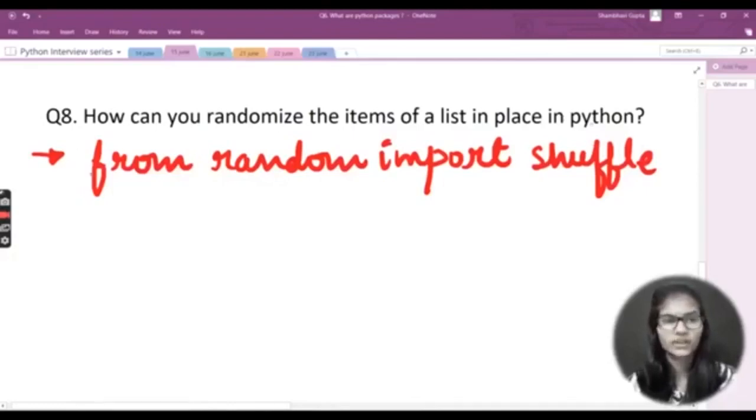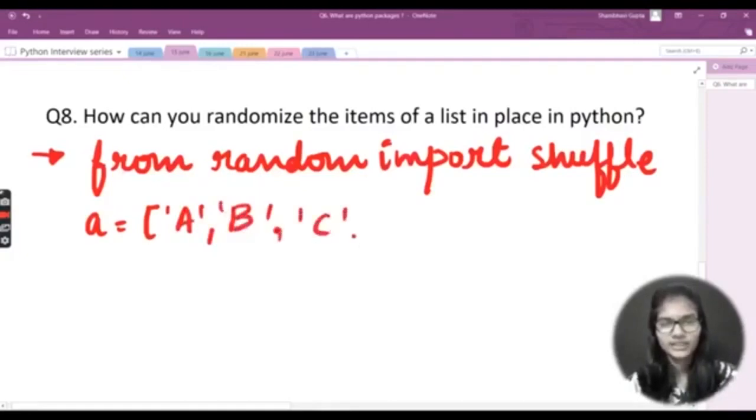Okay, so first of all, we'll import from random. You will be importing this shuffle function, right? Now, I'll take a variable, let's say my variable is A. Inside that, I'll be making a list here. I'll simply give some values: A, B, C, D, E.